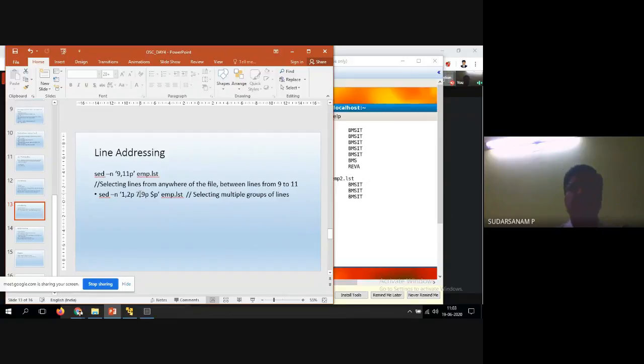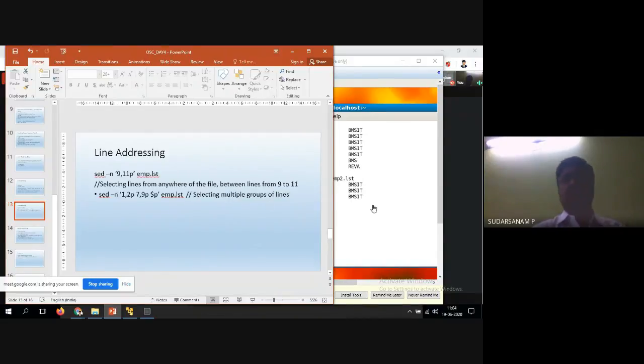That's what I told you, for example 5 to 7. So another option is multiple options. So 1 to 2 I want to print, another one is 7 to 9 also I want to print, and end with the file name, emp.lst. So selecting multiple groups of lines.